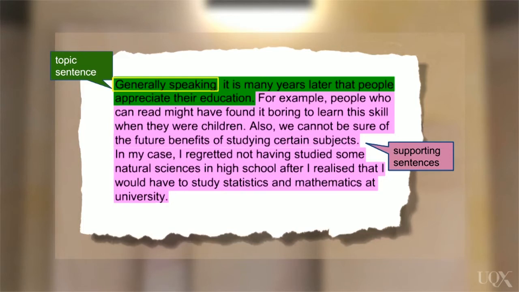After the topic sentence, the writer uses the remaining sentences in the paragraph to develop the main idea. As you can see, the writer gives an example of a useful skill that is learned at school: reading. Notice how the writer uses a linking expression, for example, to show that he is giving an example of the main idea. The writer then gives an additional reason and uses the word "also" to show this.